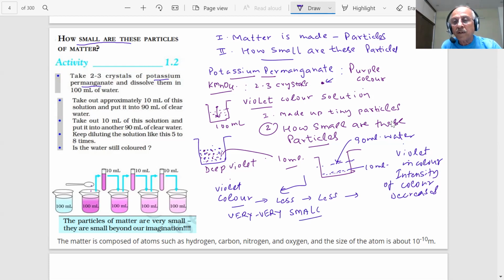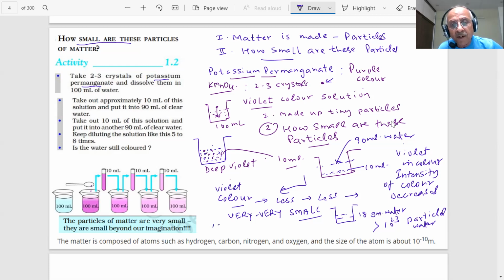If I take 18 grams of water, it will have more than 10 power 23 particles of water. Can you believe it, student? Something unbelievable. Unbelievable, students, that the size of the particles is very small.